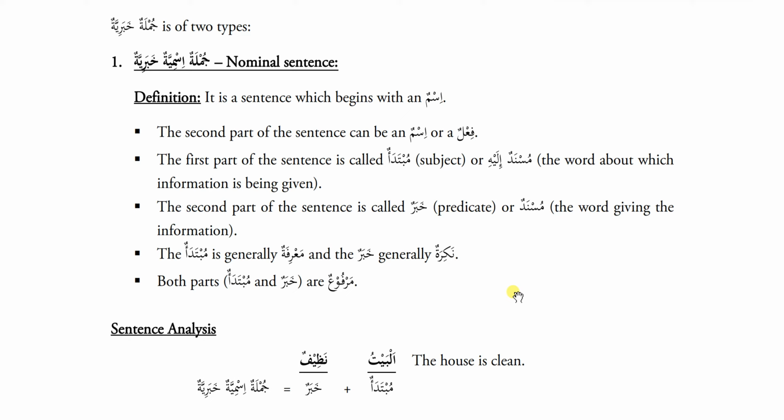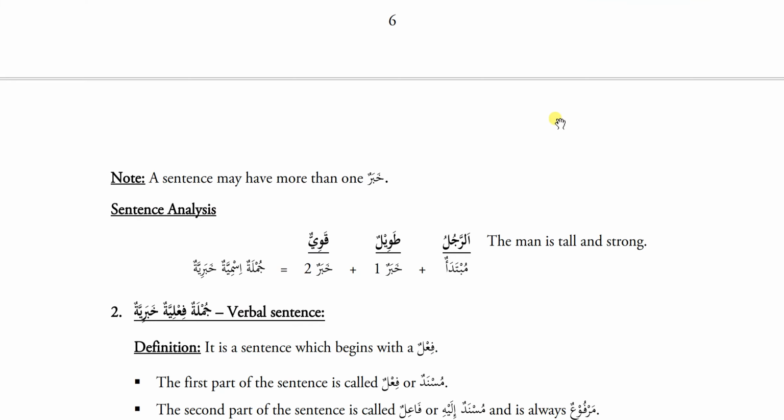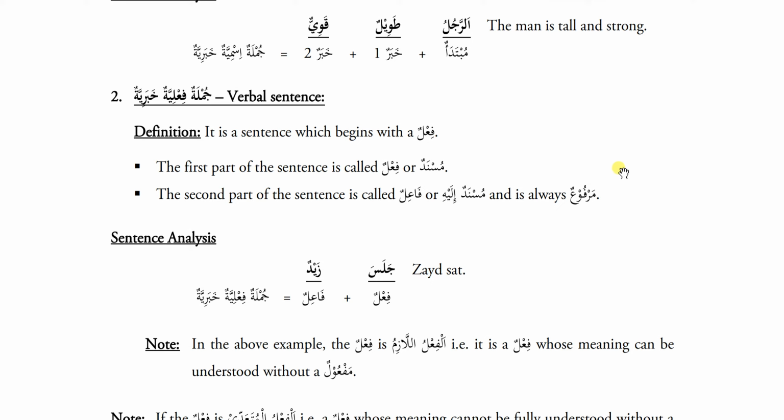So right now I'm only going to read these things, but I'm going to skip jumla ismiya as well as jumla fi'liya. We will be coming back later to this page 25 to explain what is jumla ismiya. Right now we are skipping it. The same goes with jumla fi'liya.